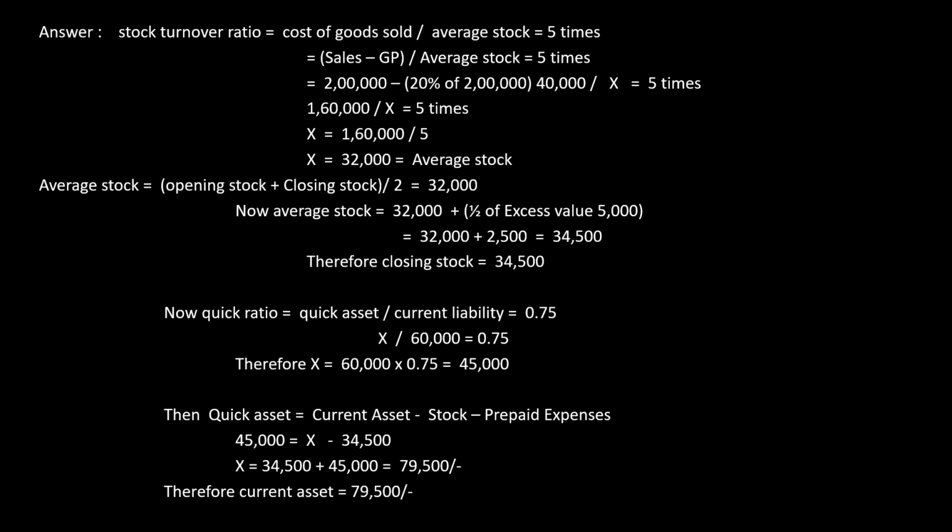Now quick asset I know is 45,000, equal to x minus my closing stock, which is 34,500. Therefore, when this 45,000 goes that side and x goes this side, x is equal to 79,500. That will be my current asset. The problem asks us to find only current asset. Therefore, the answer is 79,500. The next sum.